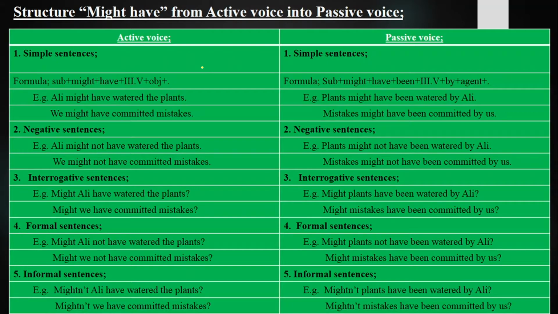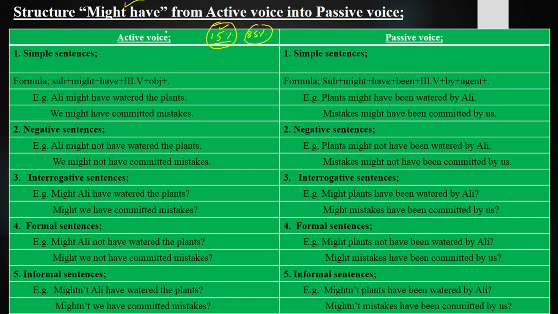Let's begin today's topic, from active voice into passive voice, that is known as might have. Might have is the past of might, and might is used for actions which might happen 15%. You have the possibility of an action 15%, but there is no 85% chance for an action to be done. So that can be done only 50%. So the past of might is might have.